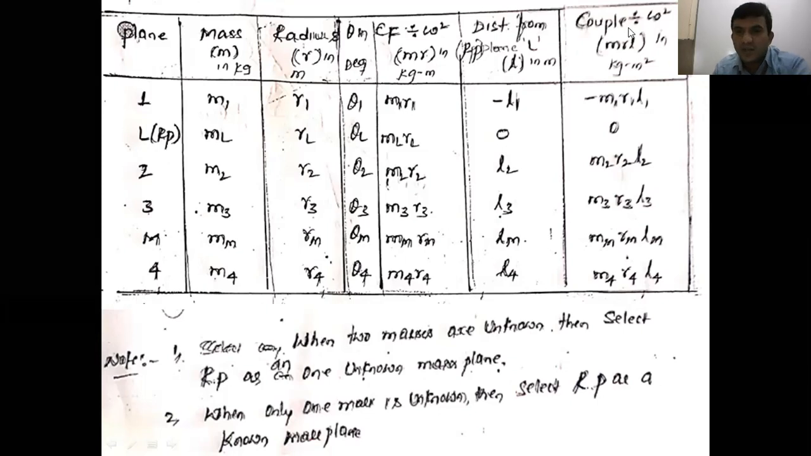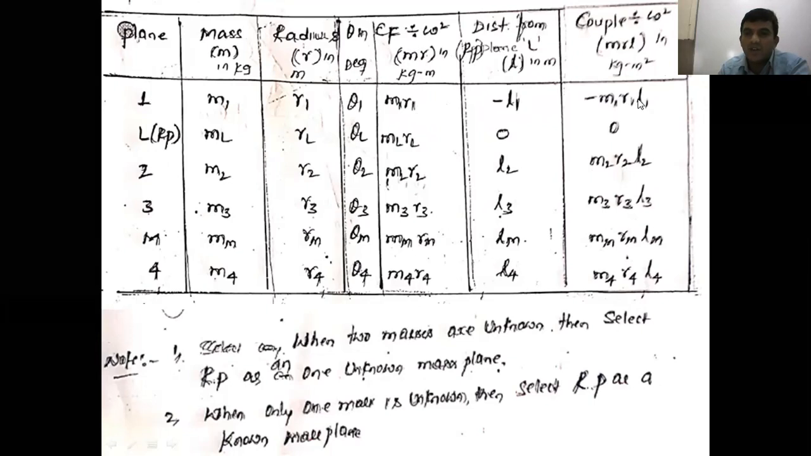Now, how do you get the couple? Already we have the centrifugal force divided by omega square, M R, in this column. Now multiply by the perpendicular distance L. So M into R into L gives M R L in kg meter square. Now multiply the fifth and sixth columns in the table, and you will get the seventh column of the table.